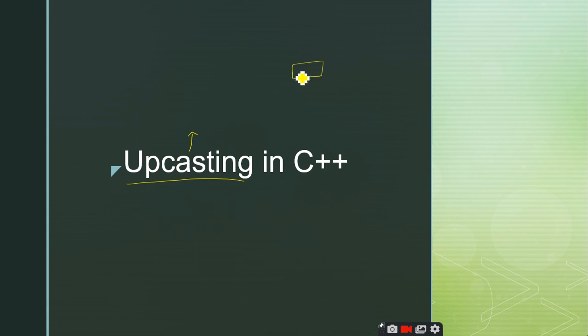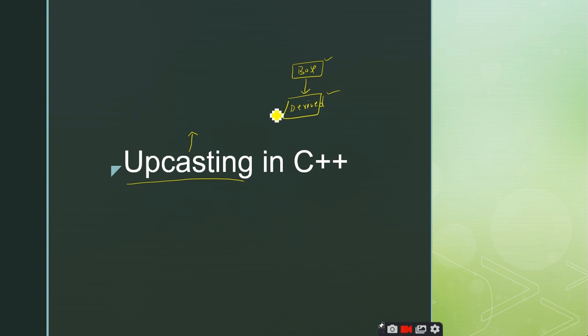We have the base class and we have the derived class. Since this is a concept related to inheritance, I am taking the base class and derived class. Can anybody tell me what is up and what is down, just for our understanding? Base is up, sir. Base is up and derived is down. Super, right? So what do you mean by upcasting? Now tell me.